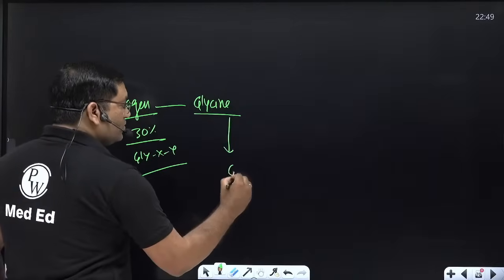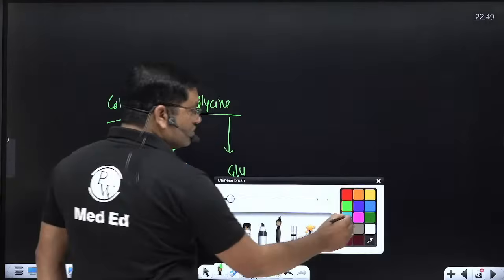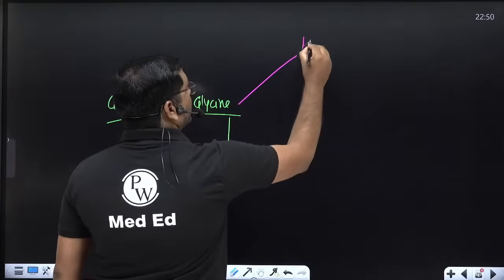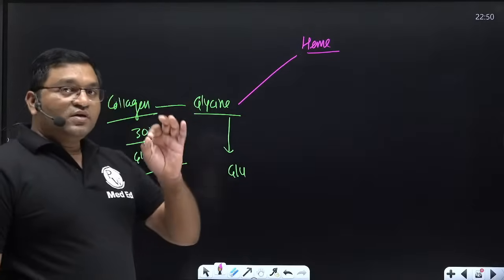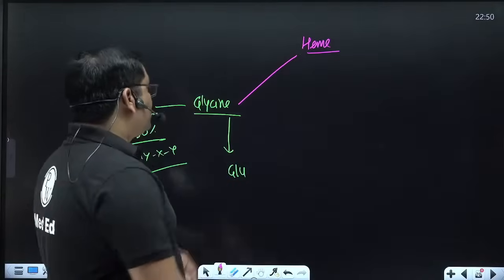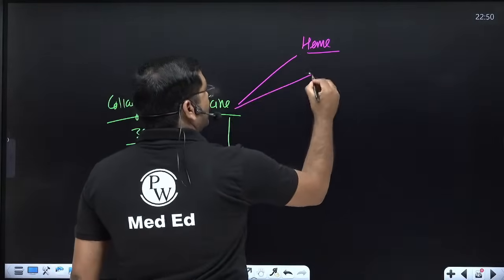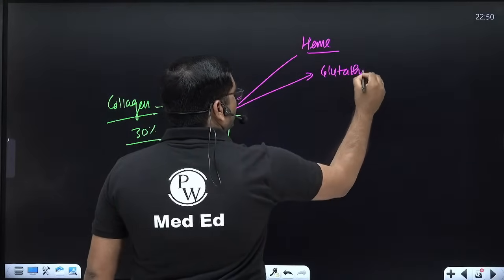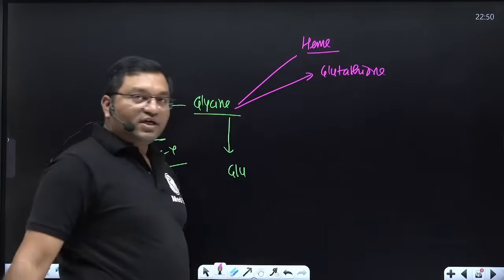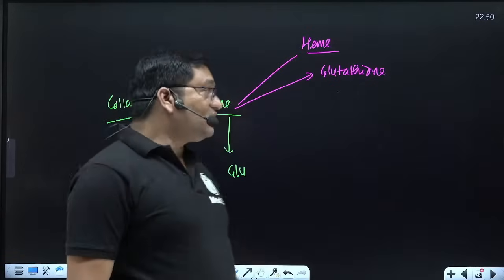It is a glucogenic amino acid, it will give you glucose, and among specialized products, it will give you heme. The first step of heme synthesis, glycine is important. Second, it is important in the glutathione structure, that is gamma glutamyl cysteine glycine.